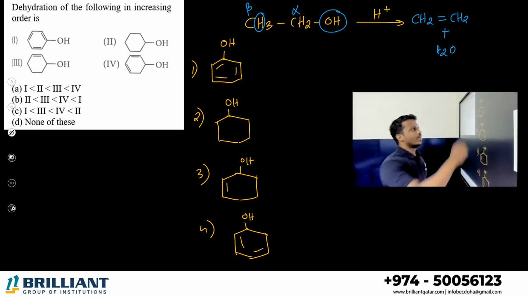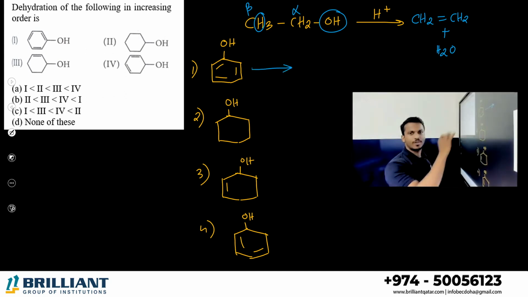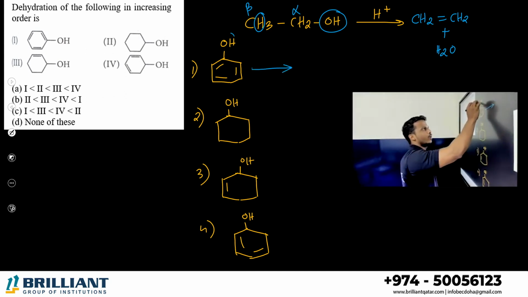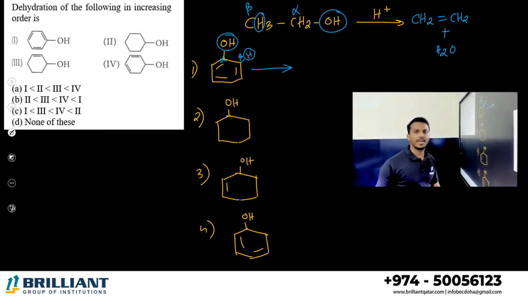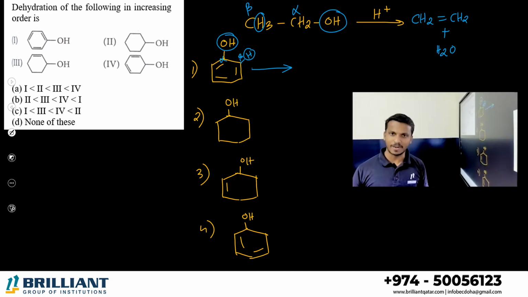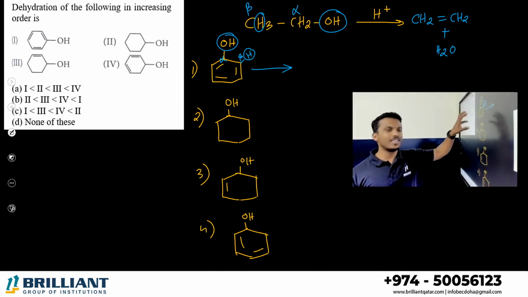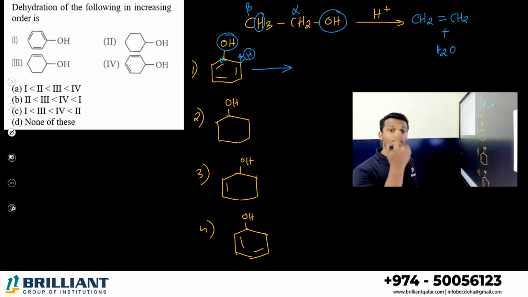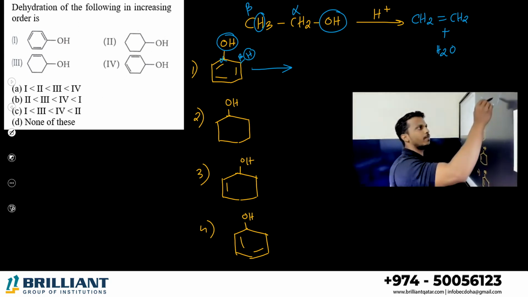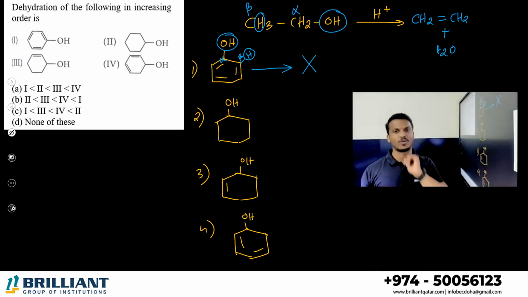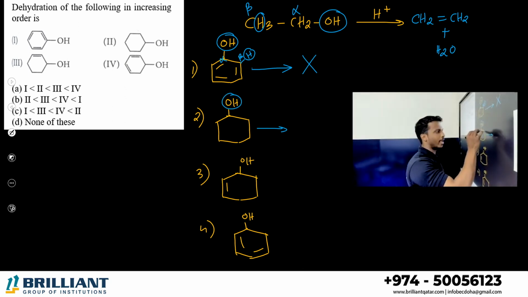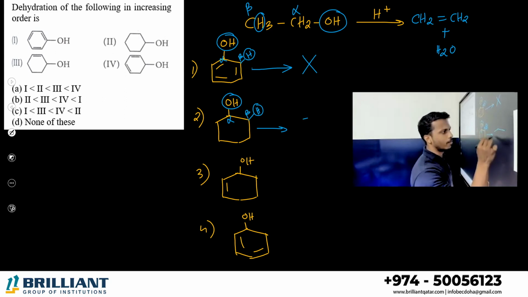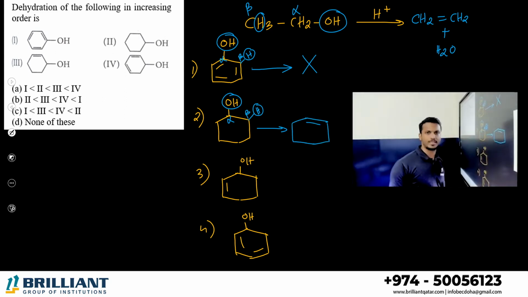Then only they will try to leave water. Correct? Okay. Let me remove water from the first compound. You take OH from the alpha carbon, one hydrogen from the beta carbon, and make a double bond between alpha and beta. Will it be stable? No, because benzene is highly stable due to resonance. If you make one more double bond in the ring, it will be highly unstable, so they are not ready to undergo the reaction. What about the second one? You take the OH group from the alpha carbon, one hydrogen from the beta carbon, make a double bond between alpha and beta, and the product is cyclohexene.